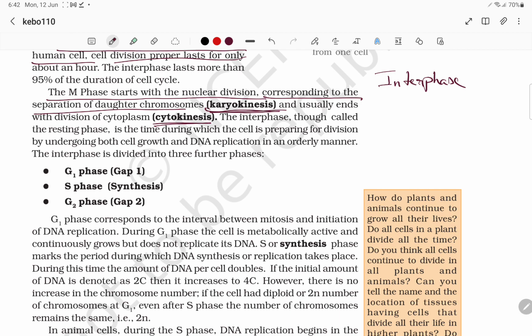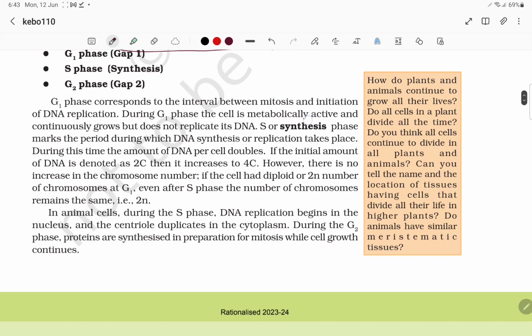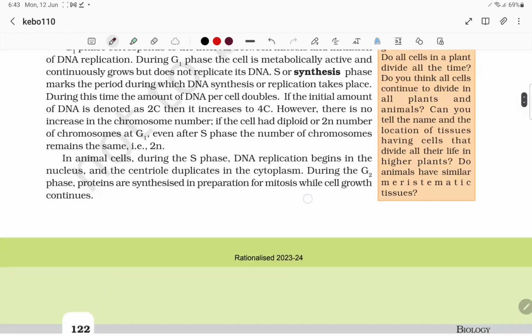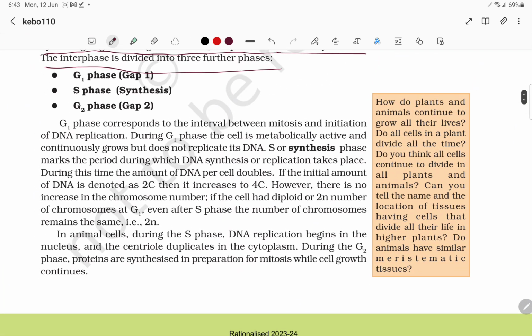So the interphase, though called the resting phase, is actually the time during which the cell is preparing for division, by undergoing cell growth and DNA replication in an orderly manner. The interphase is again divided into three phases. So we have G1, which is gap 1, synthesis, and gap 2.